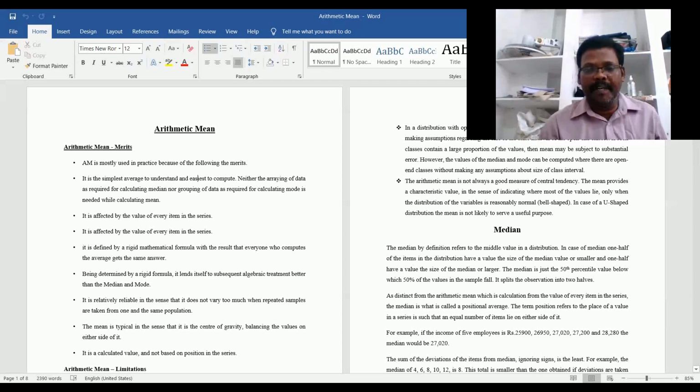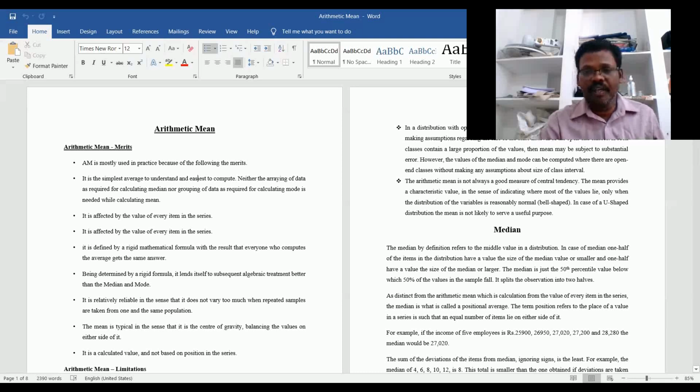The arithmetic mean is not always a good measure of central tendency. The mean provides a characteristic value, in the sense of indicating where most of the values lie, only when the distribution of the variable is reasonably normal, that is, bell-shaped.